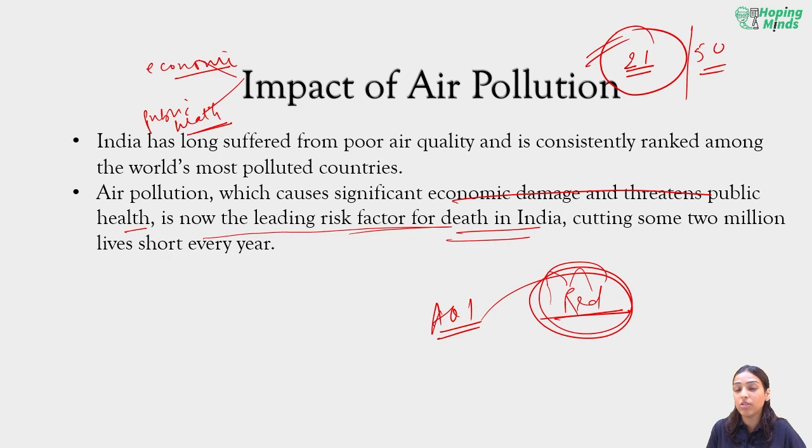We have a right to life under Article 21 of our Constitution. That right to life means the right to live in a healthy environment. We shall be studying this environmental law and the constitutional aspect of it in our further modules. But right now, looking at this figure, that in India almost 2 million people lose their life because of air pollution is a threatening sign of how badly we are being impacted by the causes of air pollution.